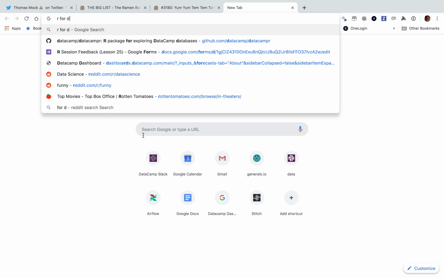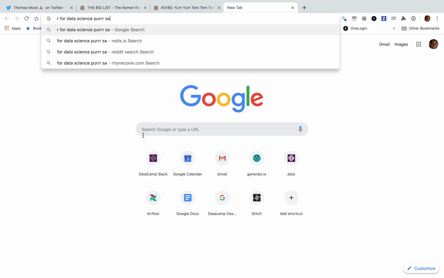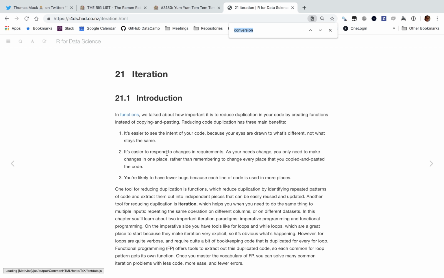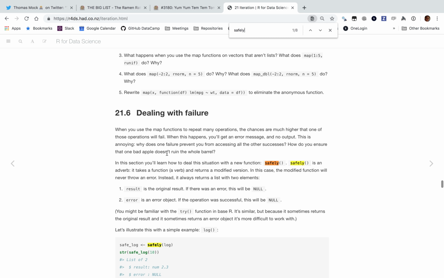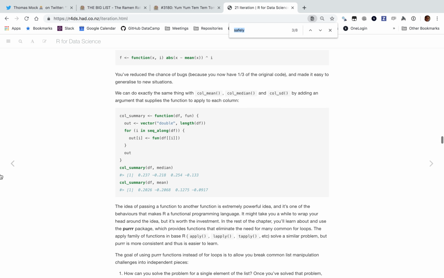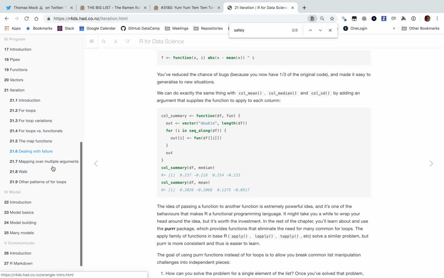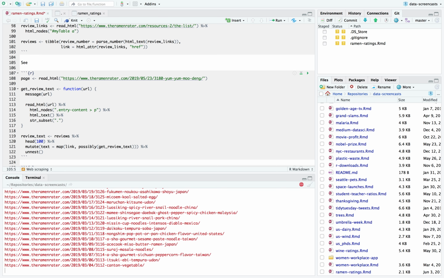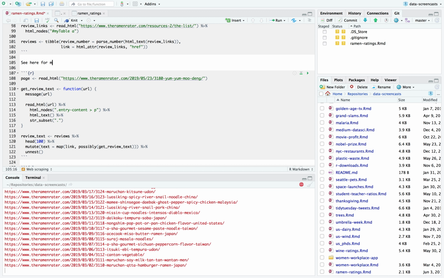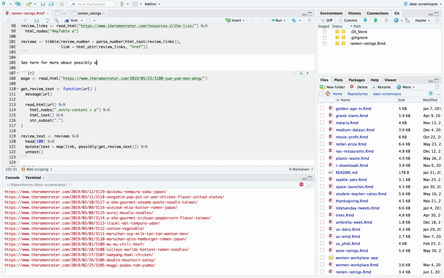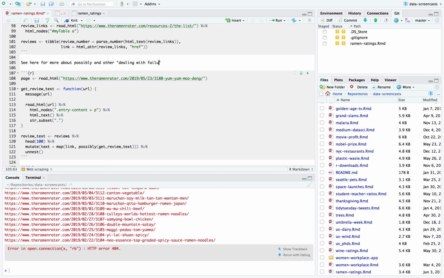So let's see, R for Data Science, purrr safely. I want to remind myself where... Yeah, there's this great section in R for Data Science that shows the function, dealing with failure. That's the one. I'm actually going to have a link to it. Here it is, dealing with failure. I'm adding this to the text, see here for more, for people that are in the future reading it. Possibly and other dealing with failure functions.